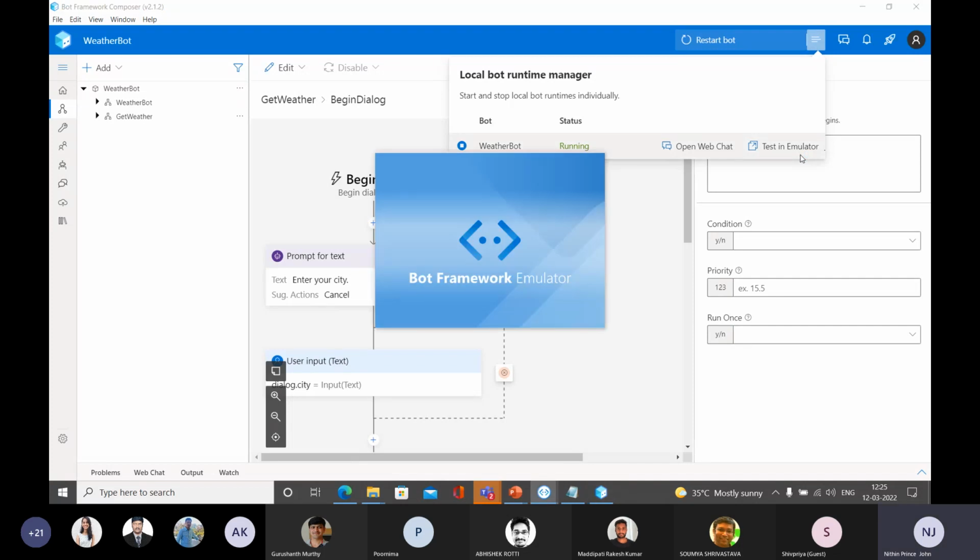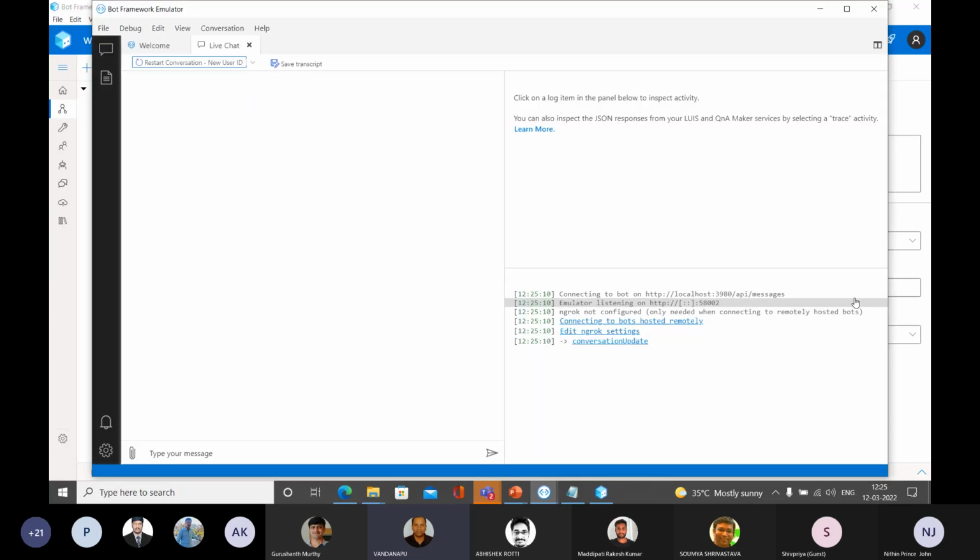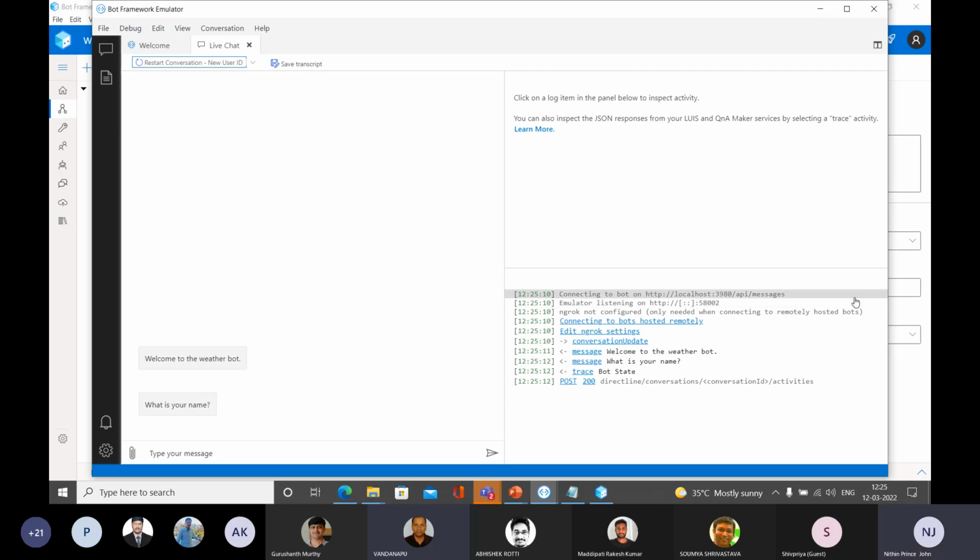Nithin, we can have the same code designed in our framework. We can write conversational AI Python code and test it with the emulator in Visual Studio Code itself. Yes, we can do that. But officially, after we design this code, we can test it in the Bot Framework Emulator. In this Composer also we are able to do that. But officially, there is a software for testing these bots. Are you getting my point?